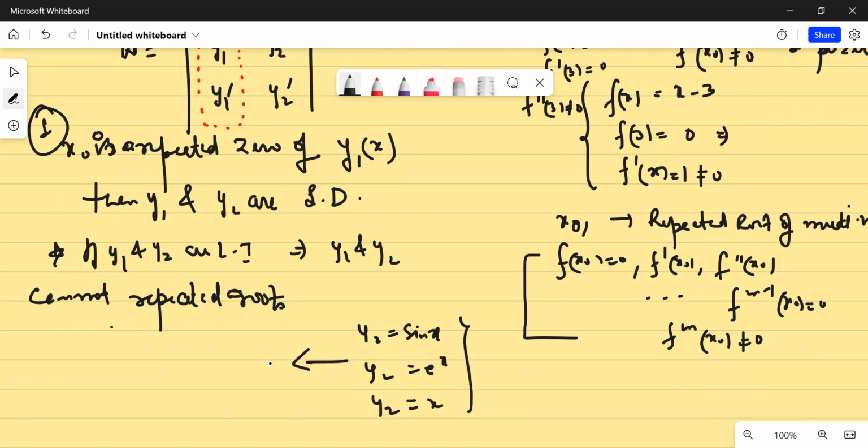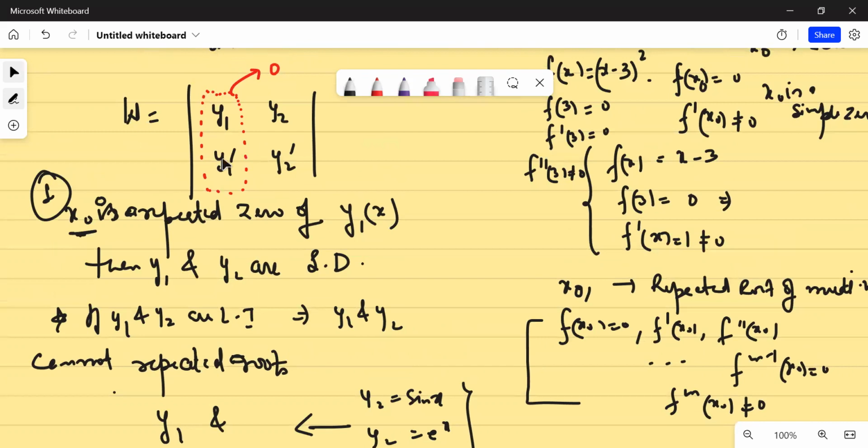And I'm saying that if x naught is a repeated 0, then y1 and y2, which can be any arbitrary function, obviously have to satisfy the differential equation. But what I want to say is that for any choice of y2, my y1 is linearly dependent. Is that clear? This is what it means. If I'm saying this, my entire column is 0.